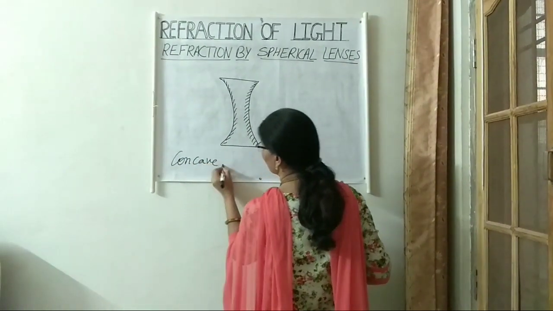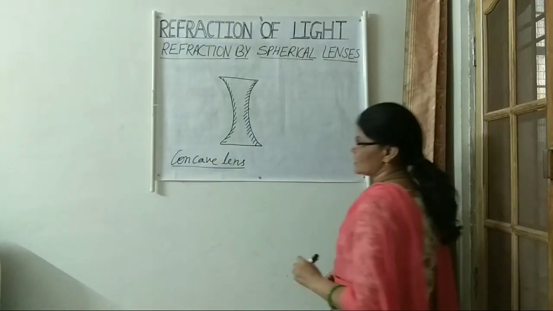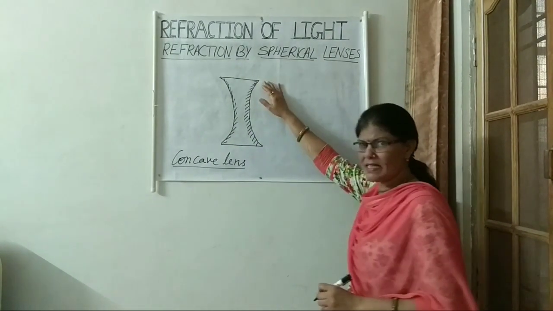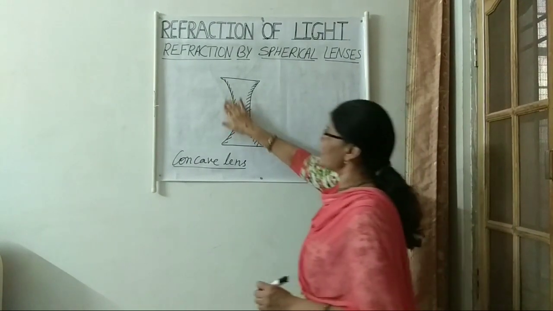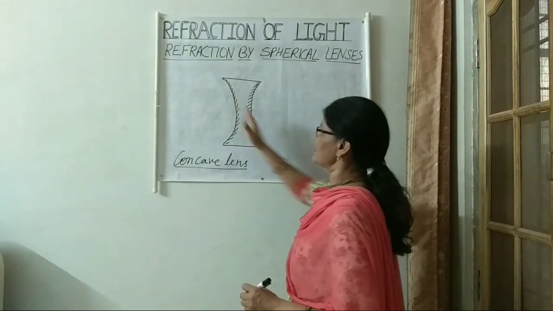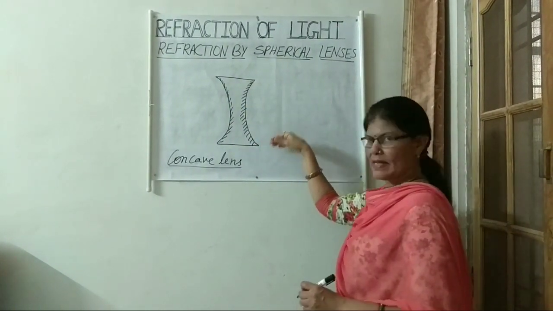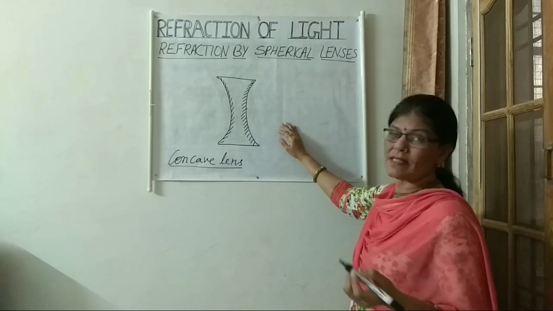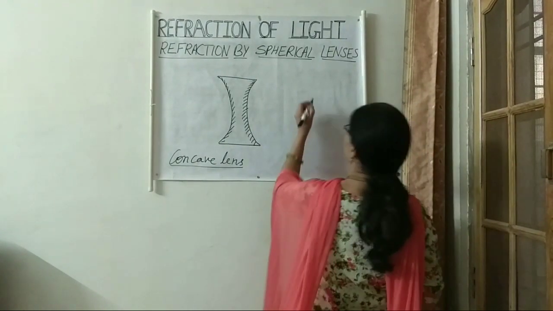Concave lens. This is a concave lens, which is thicker at the edges and thinner in the middle. So here we are having two reflecting surfaces. This is and this is. And this is a concave lens, or we can also say this is a double concave lens.